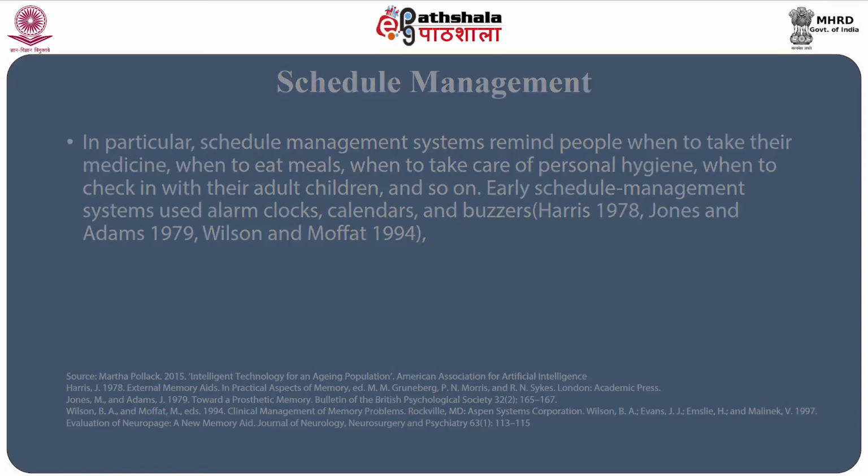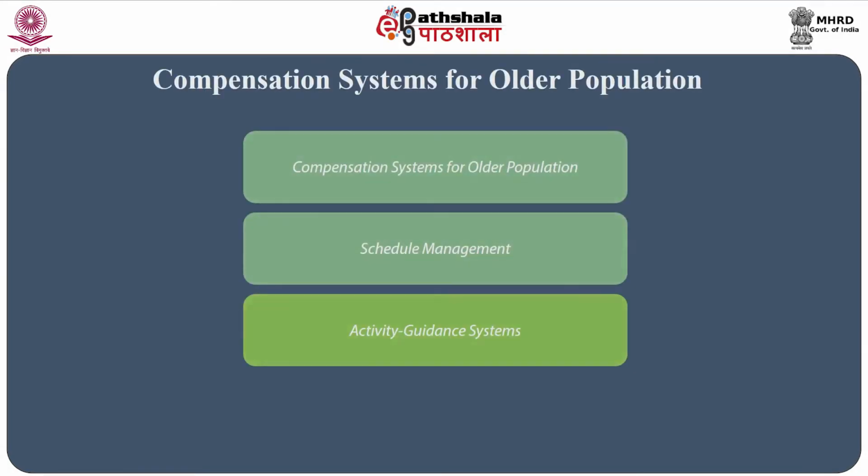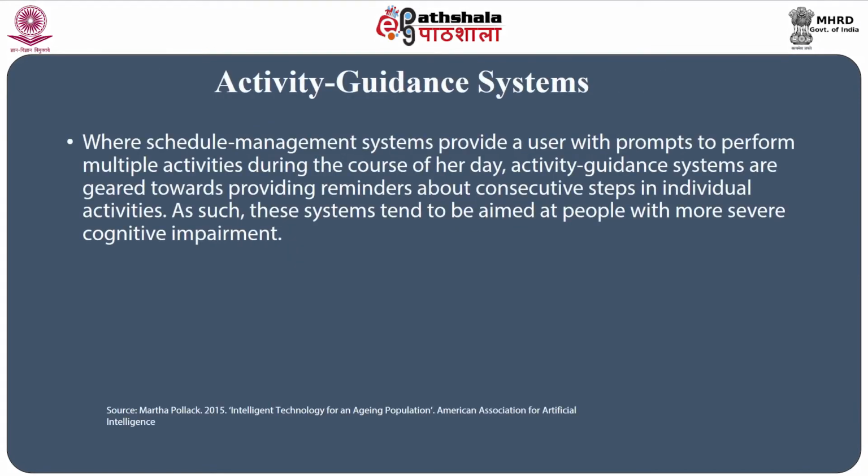The other aspect is activity guidance systems. Whereas schedule management systems provide a user with prompts to perform suitable multiple activities during the course of the day, activity guidance systems are geared towards providing reminders about consecutive steps in individual activities.